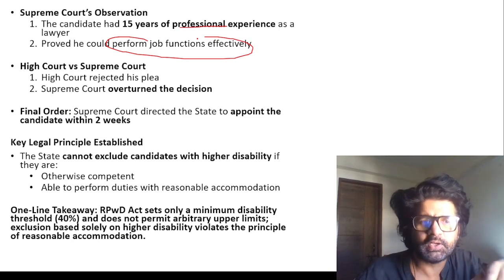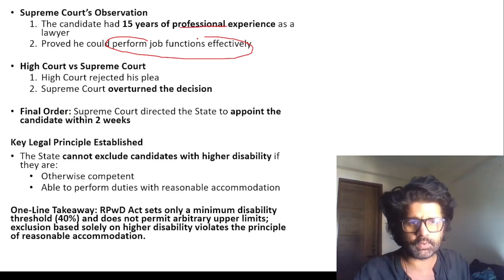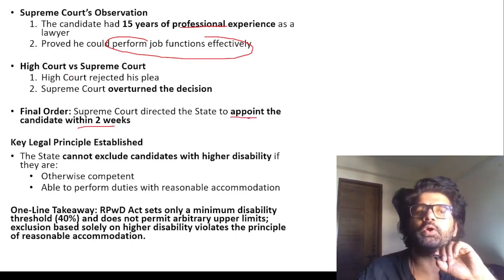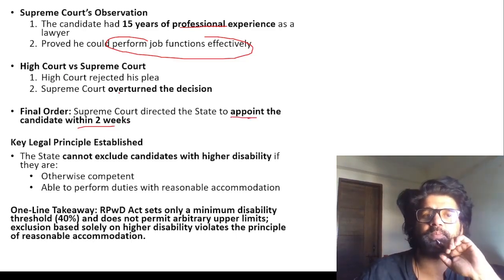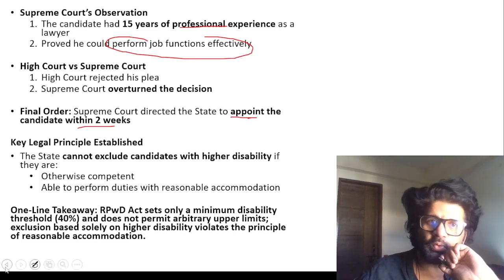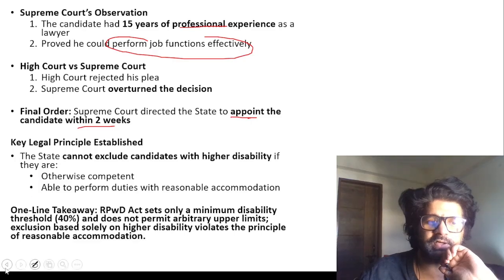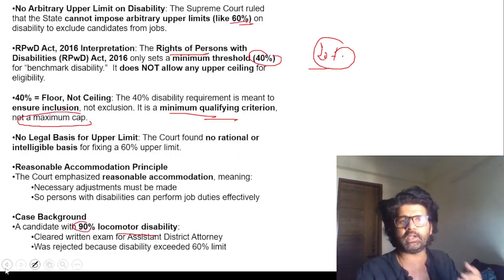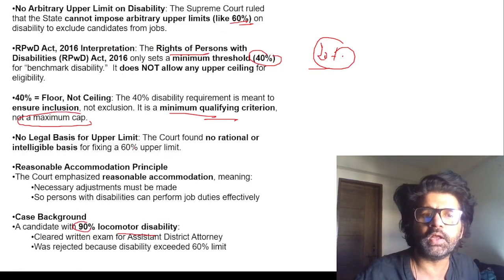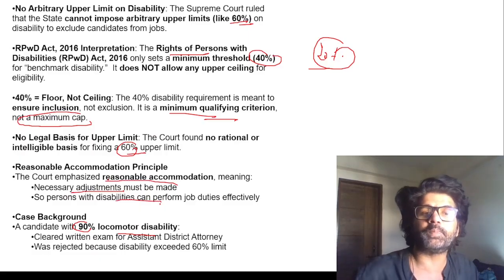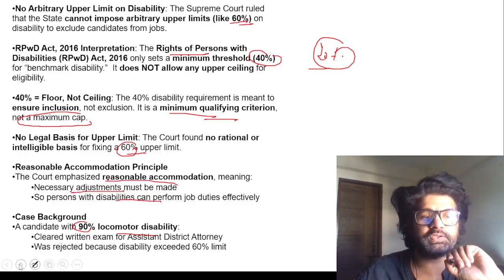He has shown it earlier. So you make things easier for him. You create conditions for him. You appoint the candidate within 2 weeks. The High Court rejected that candidate's plea, but the Supreme Court is saying that no, he has proved himself that he can do the job effectively, 90% disability or not, and there is no upper limit as such in the RPWD Act. So don't come up with an arbitrary 60% upper limit. This emphasizes reasonable accommodation, meaning necessary adjustments must be made so persons with disabilities can perform job duties effectively.